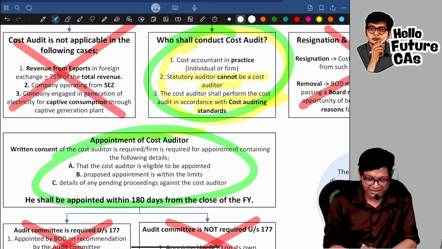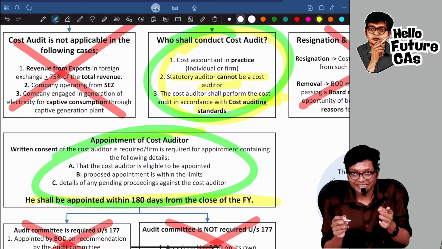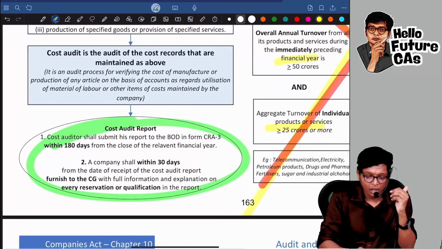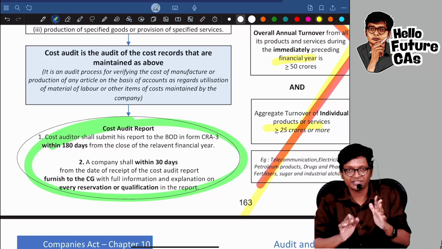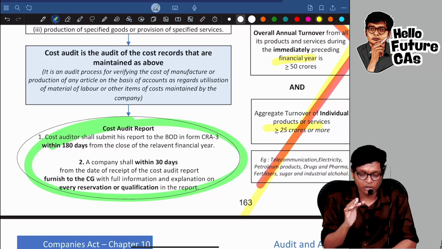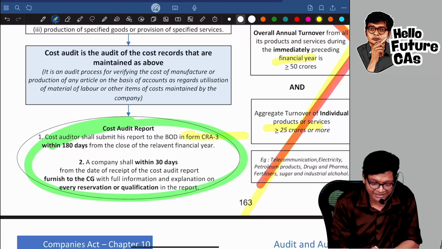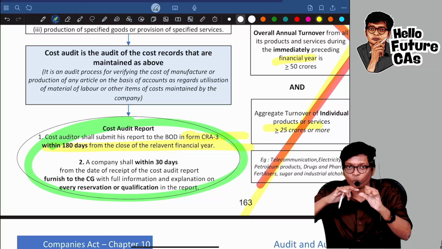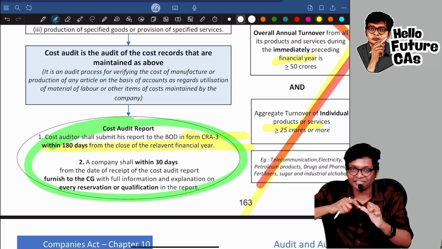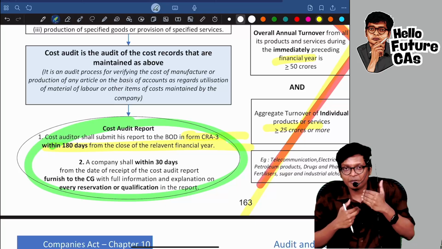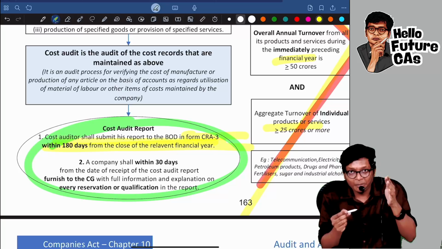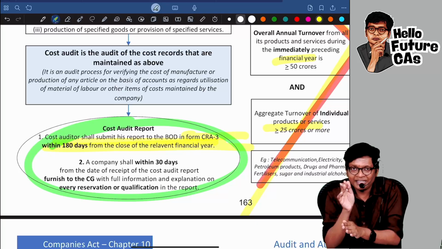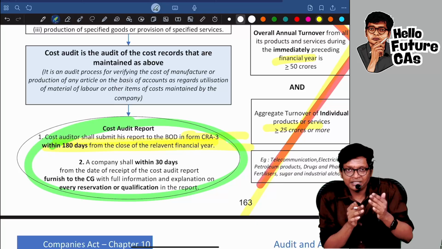Appointment of cost auditor: he should be appointed within 180 days from the close of the financial year. From 31st March, within 180 days you will appoint. After appointing, what will he do? He will not come and sleep in the office. No, he has to do the cost audit report. That report will be given in CRA 3 within 180 days from the end of the financial year. So look at this: 180 days from the start of the financial year, appoint. So at the beginning of the year he will be appointed. 180 days from the end of the financial year he will submit the report.